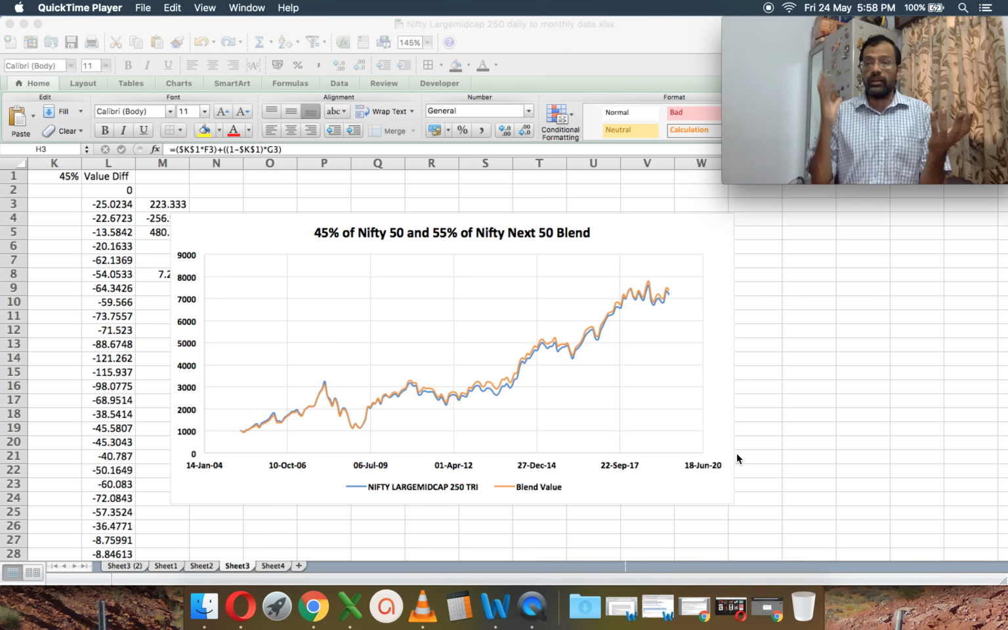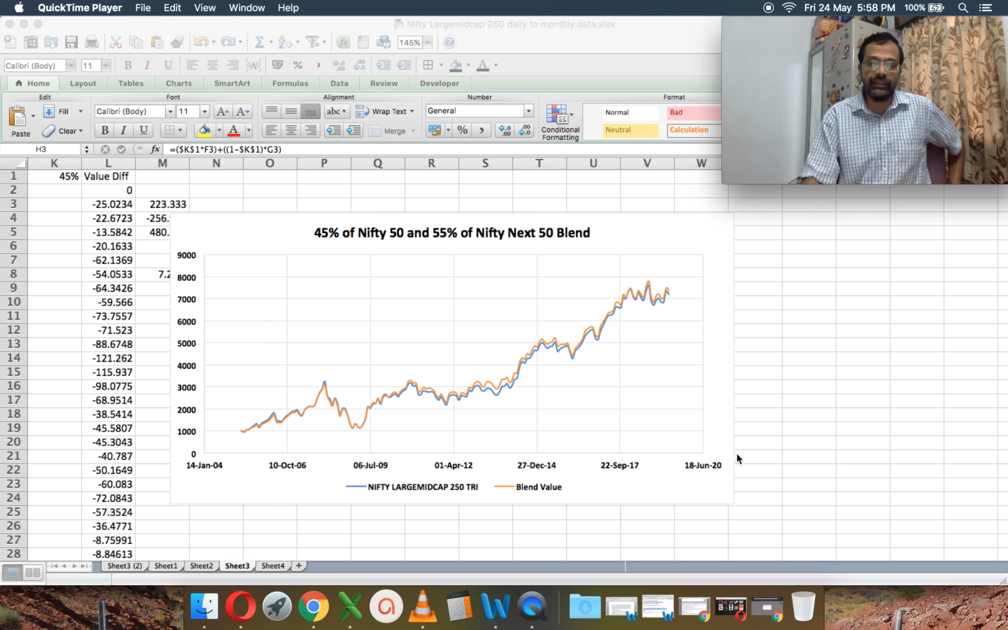rebalances between Nifty 100 and Nifty Mid Cap 150 only once a quarter. So monthly rebalancing will not be practical for investors. It's possible for a mutual fund where there is no taxation for such churn. But since the NSE itself does only quarterly rebalancing, a more practical way is to do yearly rebalancing.